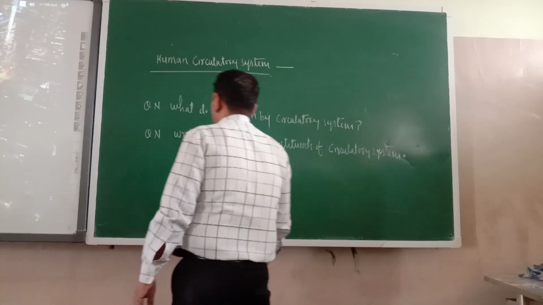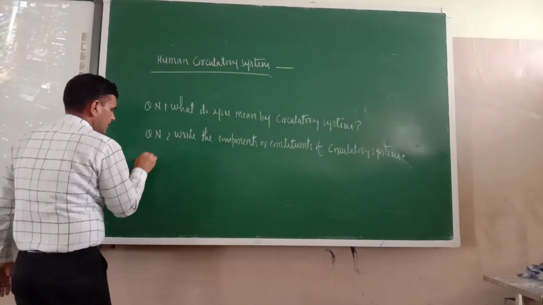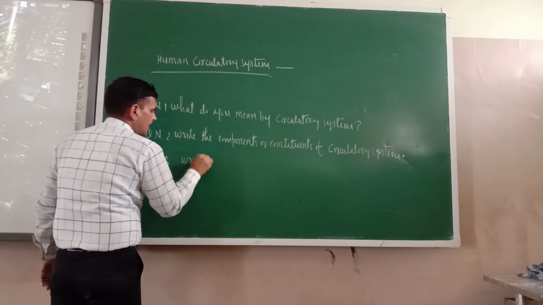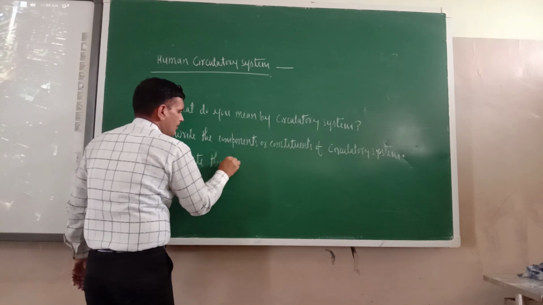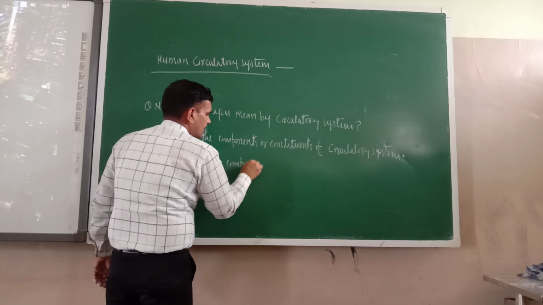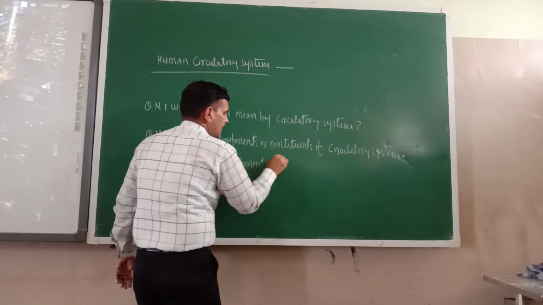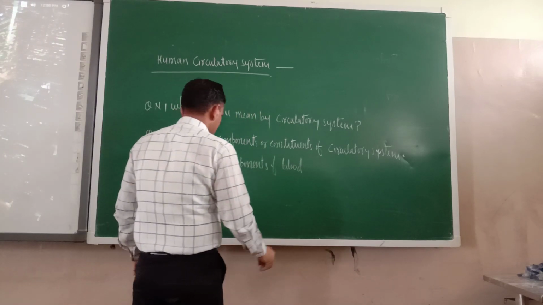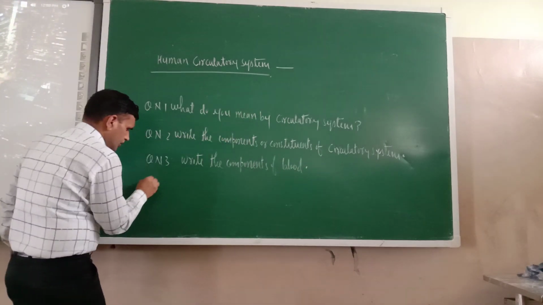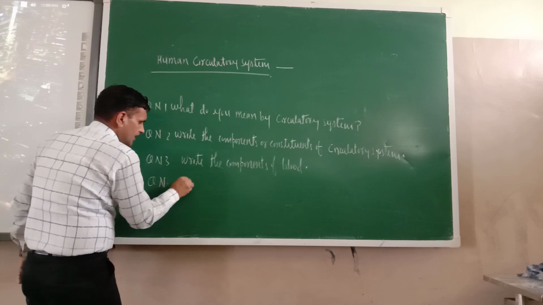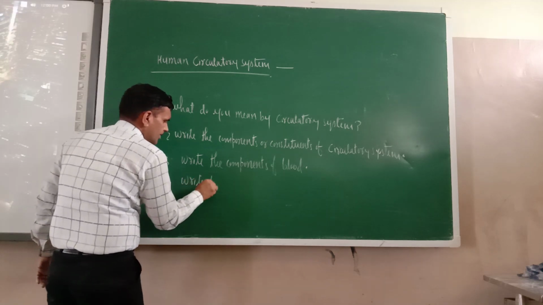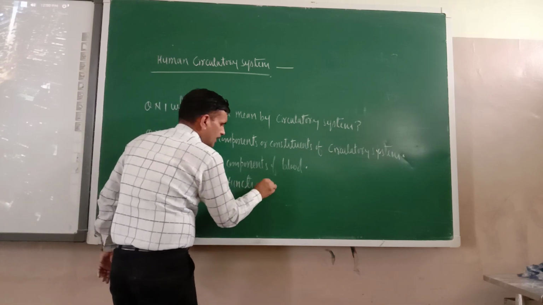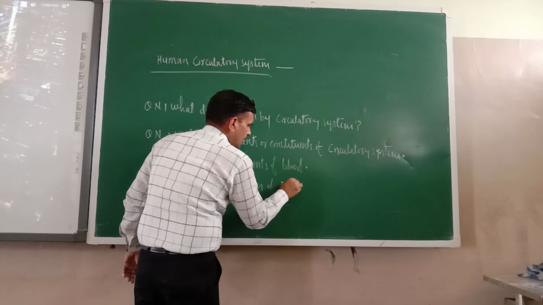Third question: write the components of blood. No problem, I hope that you will complete. Question number 4: write the functions of blood.